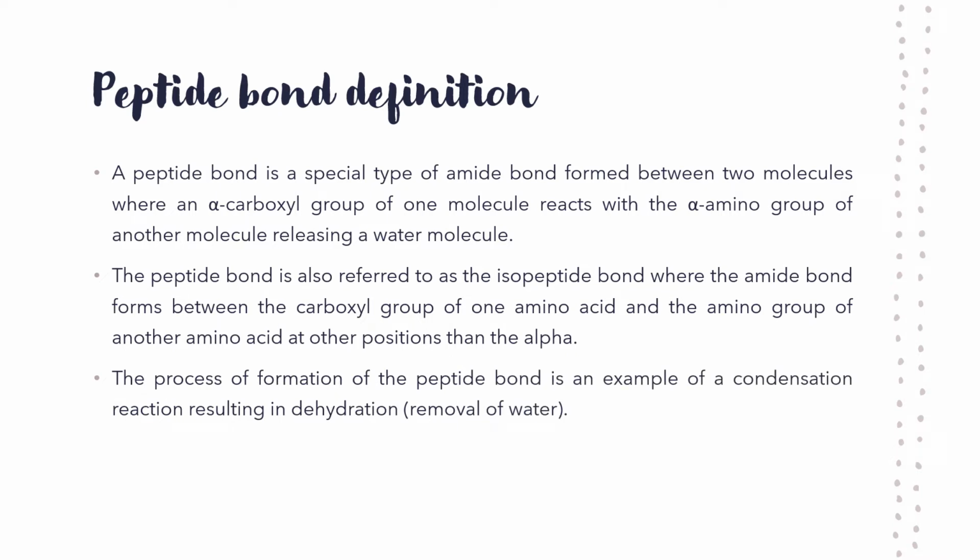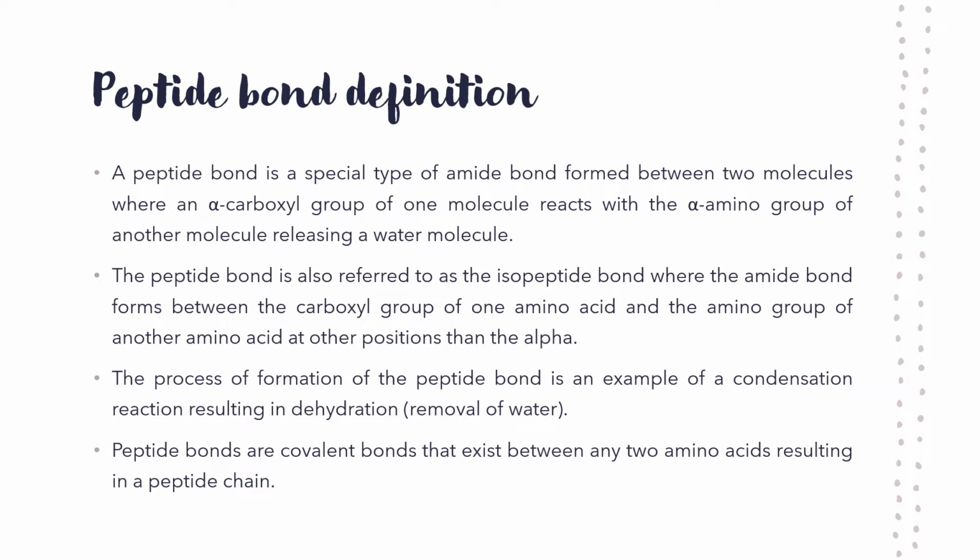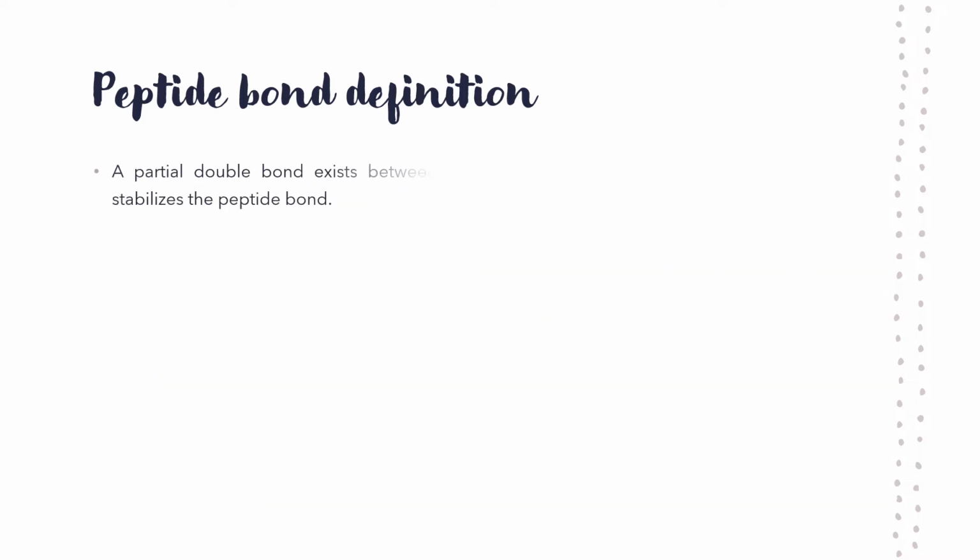The process of formation of the peptide bond is an example of a condensation reaction resulting in dehydration, which means removal of water. Peptide bonds are covalent bonds that exist between any two amino acids, resulting in a peptide chain.